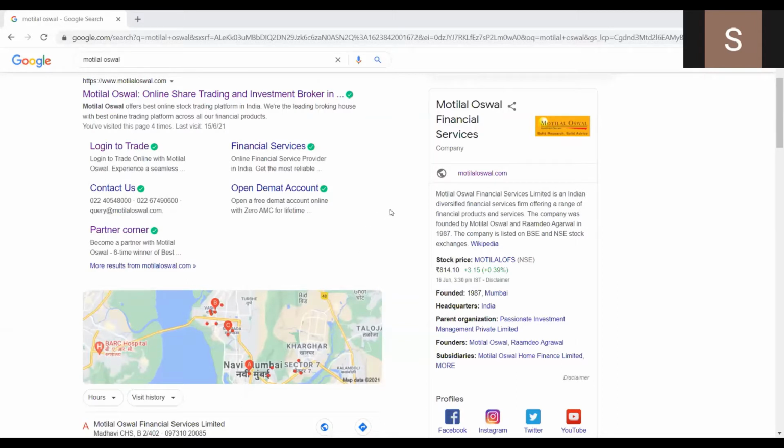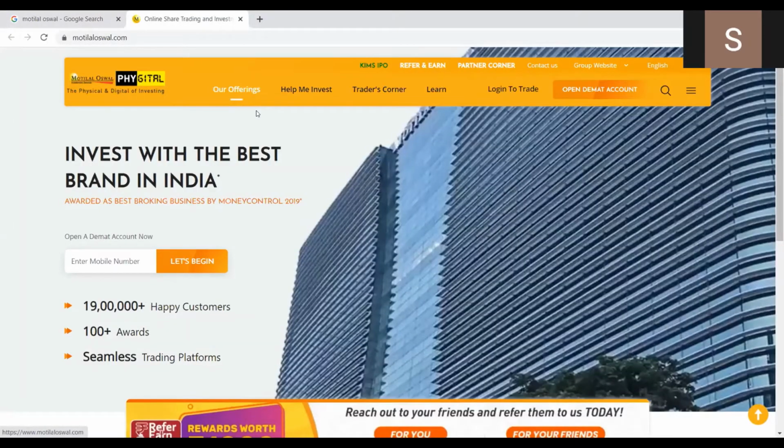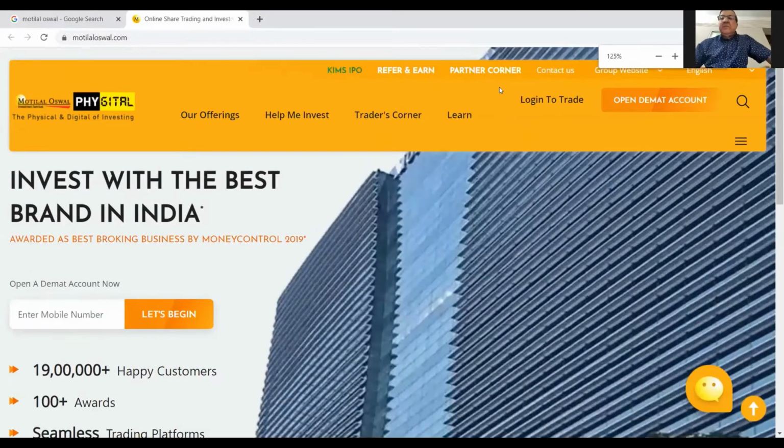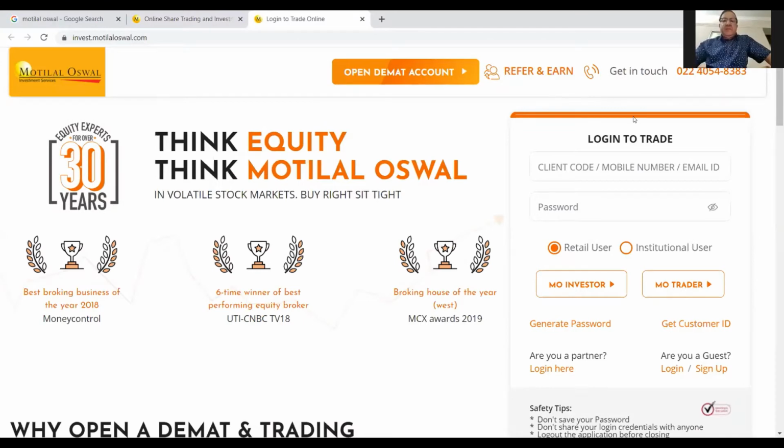So starting with the web portal, in order to log into your web portal, you can search for Motilal Oswal on Google. That's the first link that you'll see, www.motilaloswal.com. Once you click on that, the home page of Motilal Oswal will open up. At the top, if you can see, I'll just zoom in a bit. At the top, there's a login to trade option. Once you click on login to trade, you'll be prompted to this page. This is the login page for your web portal.